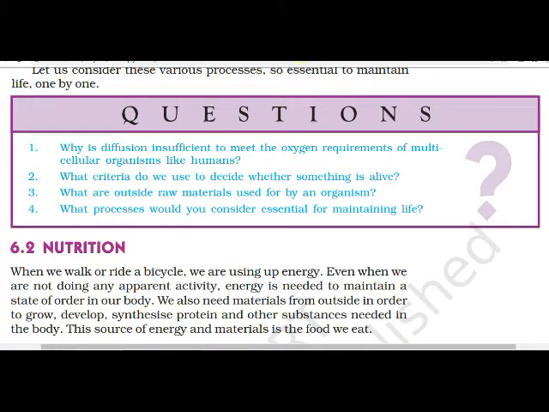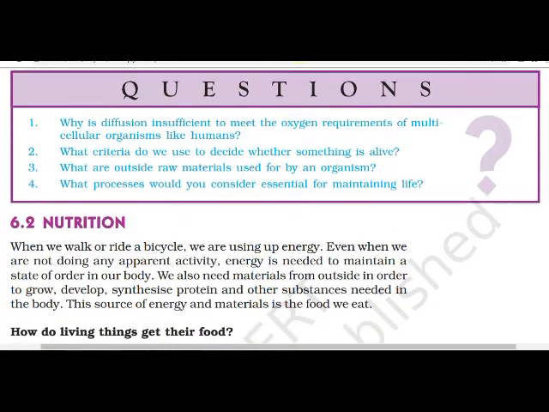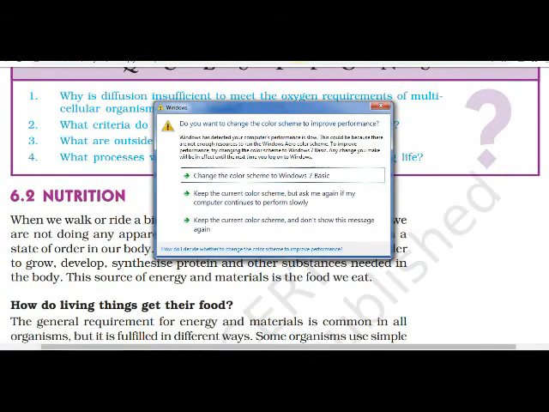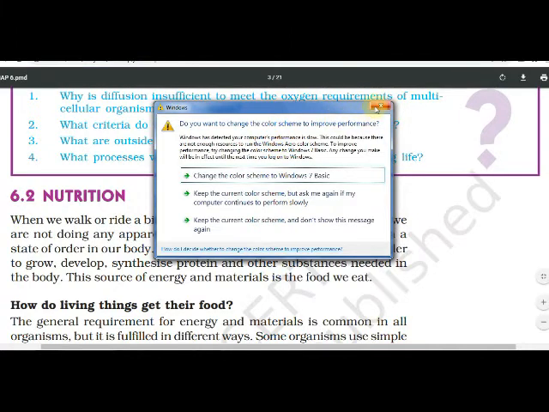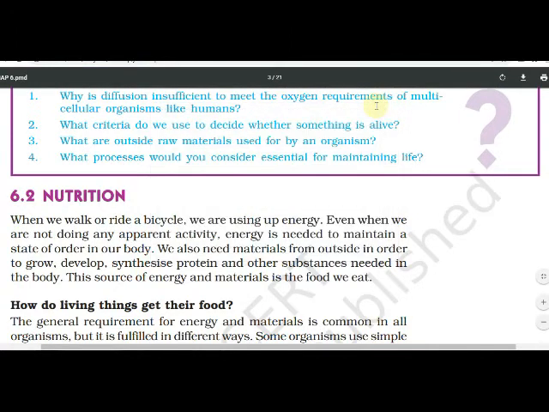This source of energy and materials is the food we eat. How do we get energy? We get energy through food because we eat food. So food is important to get energy.